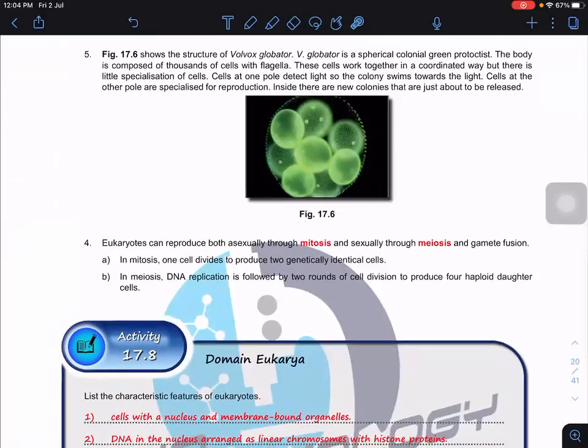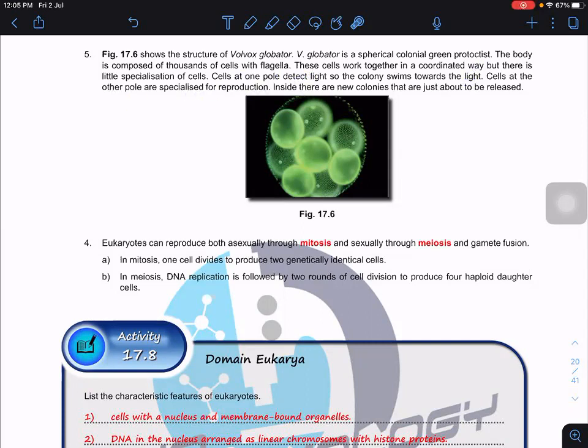Now, figure 17.6 shows this Volvox. You can see that this is special. They carry out photosynthesis. Each of the cells has its own role. For example, the cells at one pole can detect the light, so that the colony can swim towards the light. Cells at another pole are specialized for reproduction.